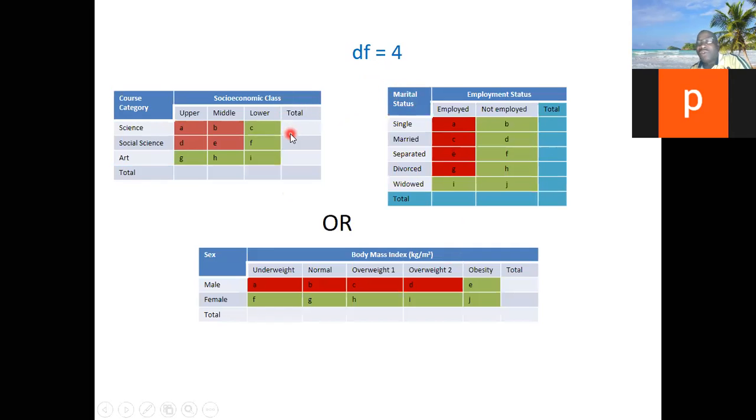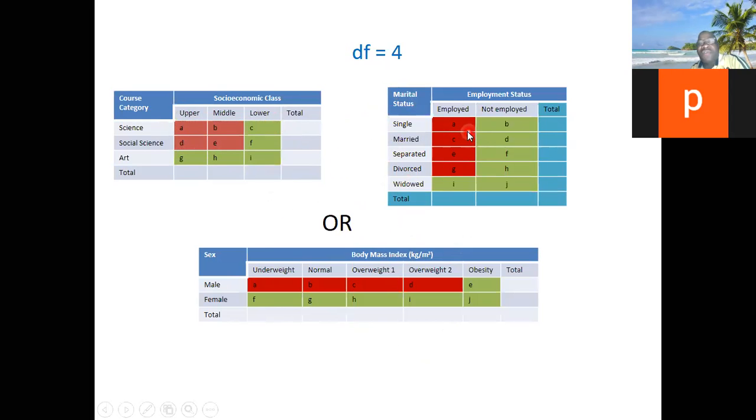And what will warrant the degree of freedom being 4? In all these 3 scenarios, the degree of freedom is 4. Different scenario. This is 3 by 3. The row is 3, column is 3. 3 rows minus 1, 2. 3 columns minus 1, 2. 2 times 2, 4. Can you see?